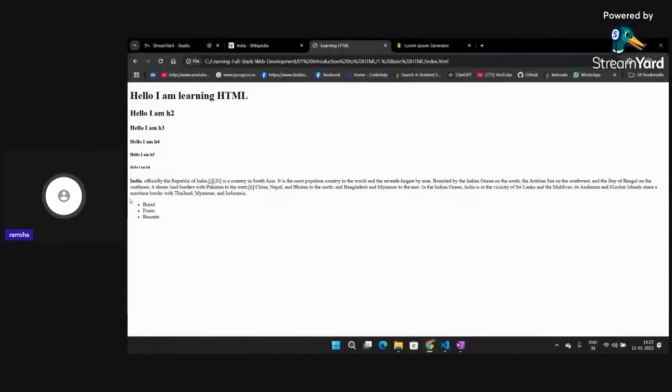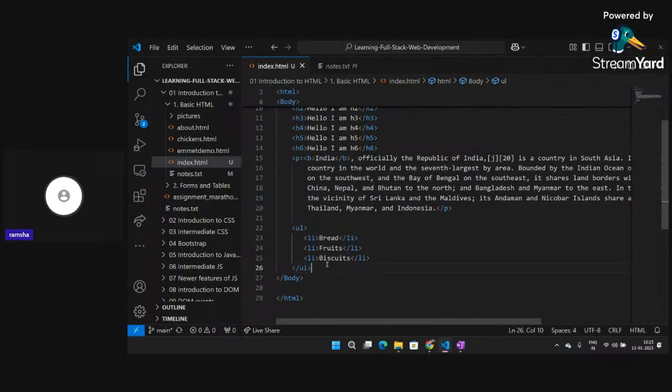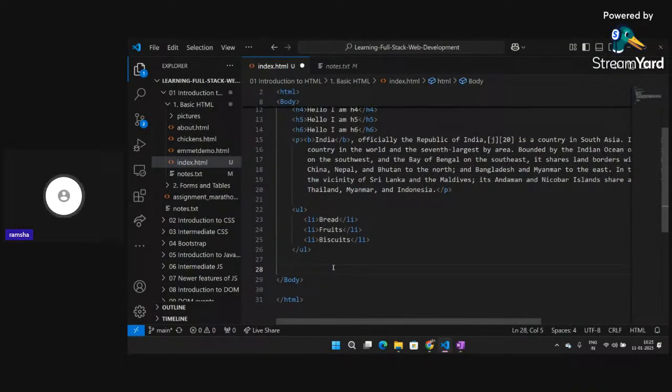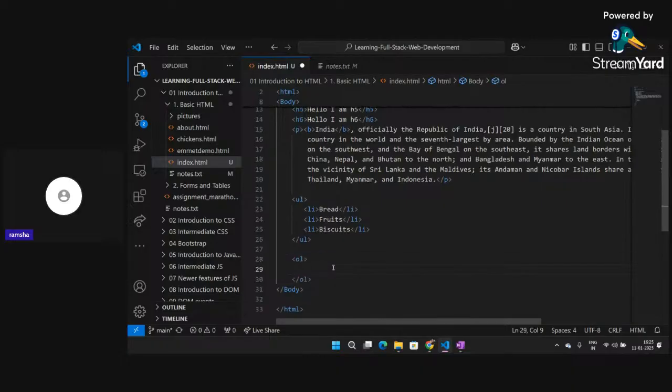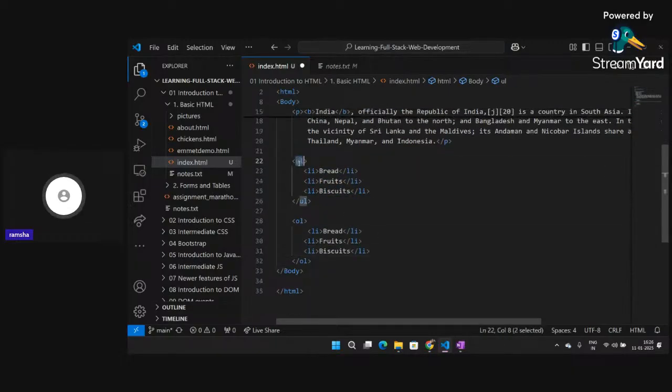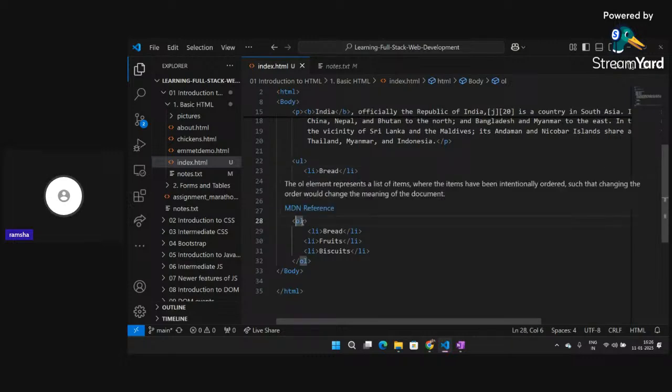Okay, now suppose you don't want these bullet points, but you want the numbered list. Okay, so for that, in place of using UL, we use OL. Okay, OL, and inside that I can just copy paste these list items simply, and they will work completely fine. So that's the difference. UL stands for unordered list. Unordered list means the list that is not ordered, which does not have numbering in that. So that's why we are writing UL here. And OL stands for ordered list. So that's why the shorthand OL is used here.